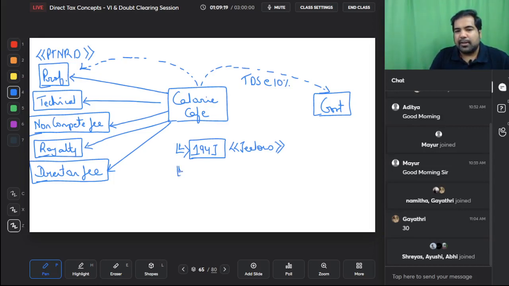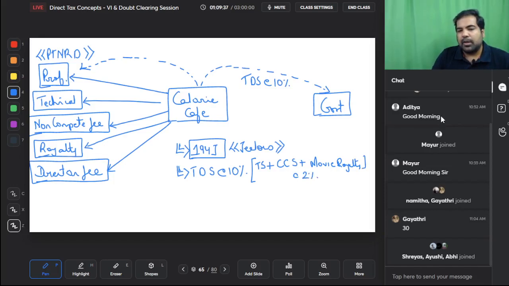But for certain items like technical services, call center services and movie royalty, they reduced the rate to 2%. I'll repeat, technical services, call center services and movie royalty, at the rate of 2%. Otherwise TDS was 10%.